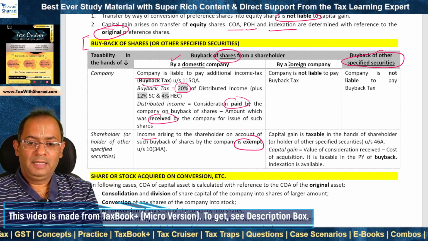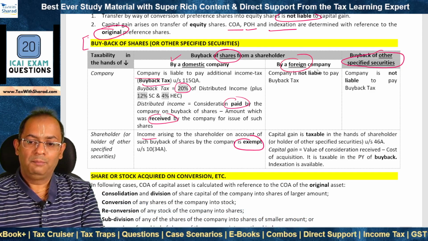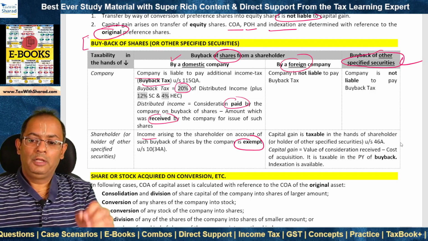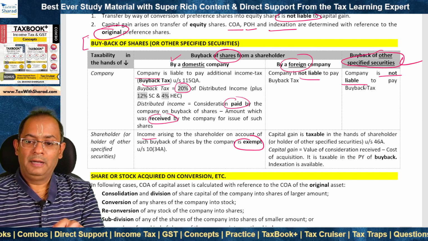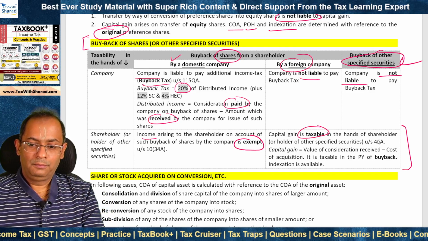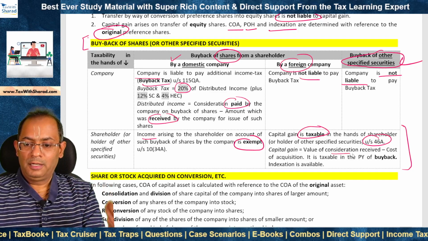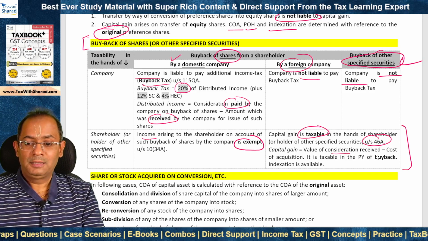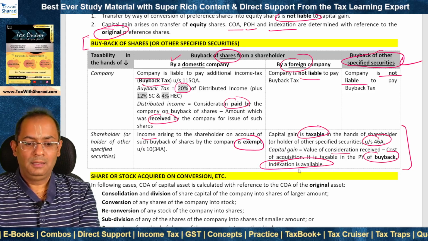In other cases, that means when there is buyback of shares from a shareholder by a foreign company or when there is buyback of other specified securities, the shareholder is not exempt. Consequently, the company is not liable to pay buyback tax. So capital gains becomes taxable in the hands of the shareholder under section 46A. And how is that computed? Full value of consideration received minus the cost of acquisition. When is it taxable? In the year of buyback. Is indexation available? Yes, indexation is available.